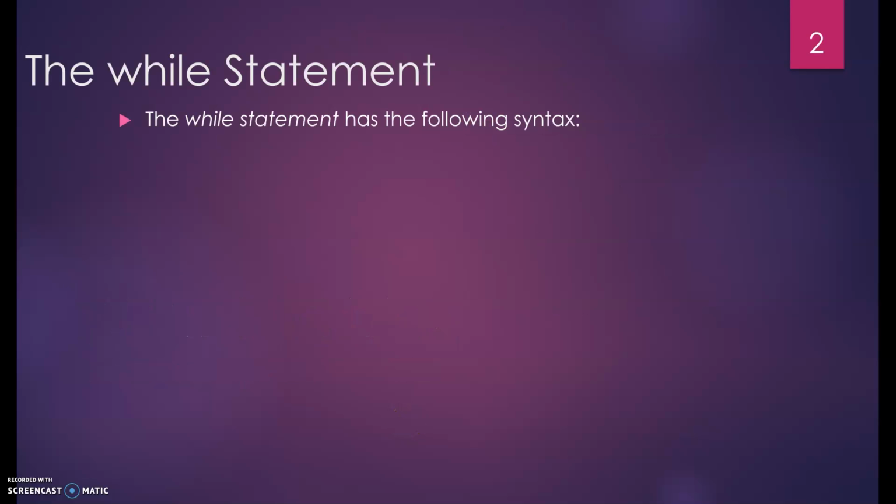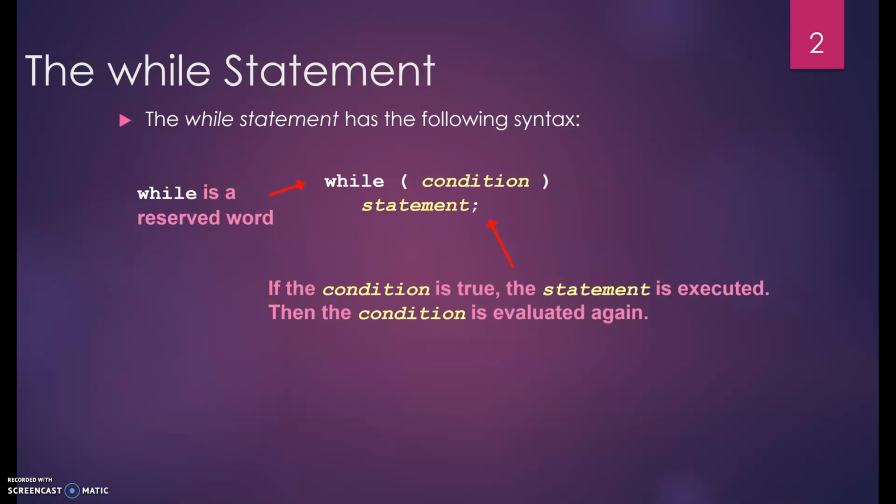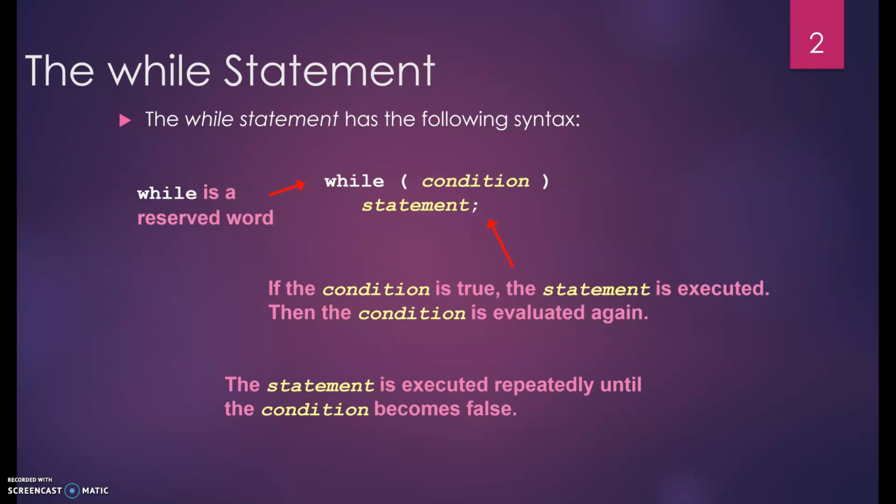The while statement has the following syntax. While is a reserved word. The condition is evaluated and it's going to be a Boolean expression. So if the condition is true, the statement is executed. Then the condition is evaluated again. The statement is executed repeatedly until the condition becomes false.